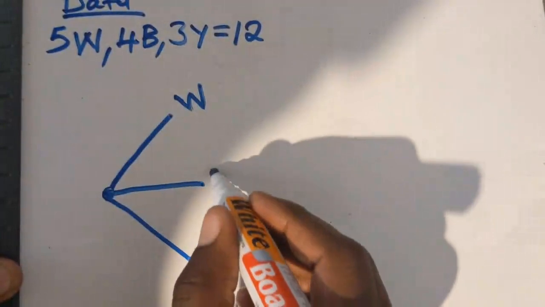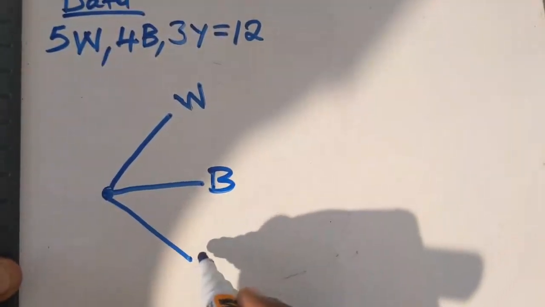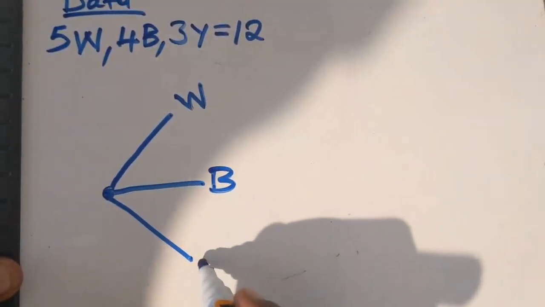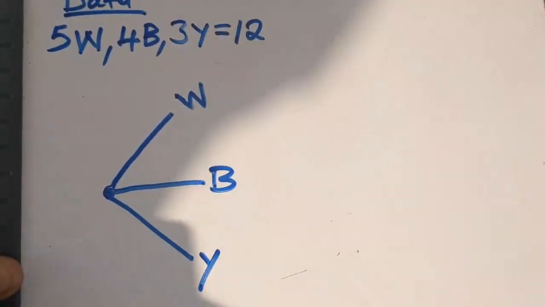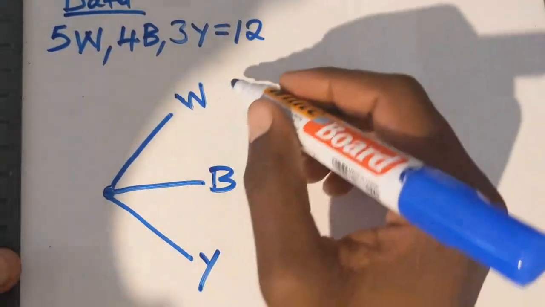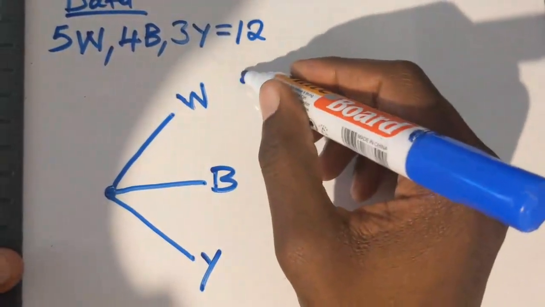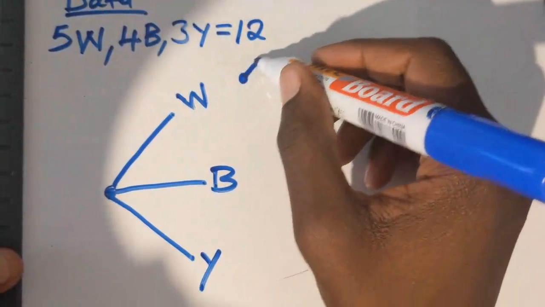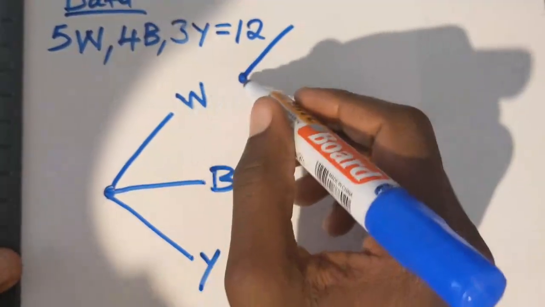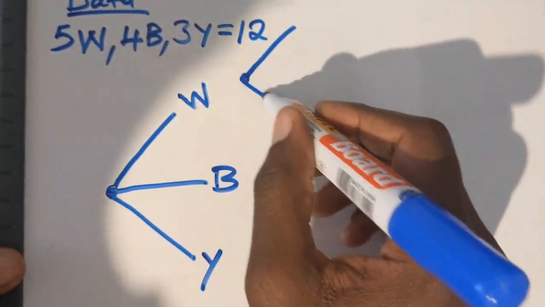Here there is what? There is blue. Here there is what? There is yellow, right? Okay, there is yellow. So on this tree here, okay, this is for white. It is like that.